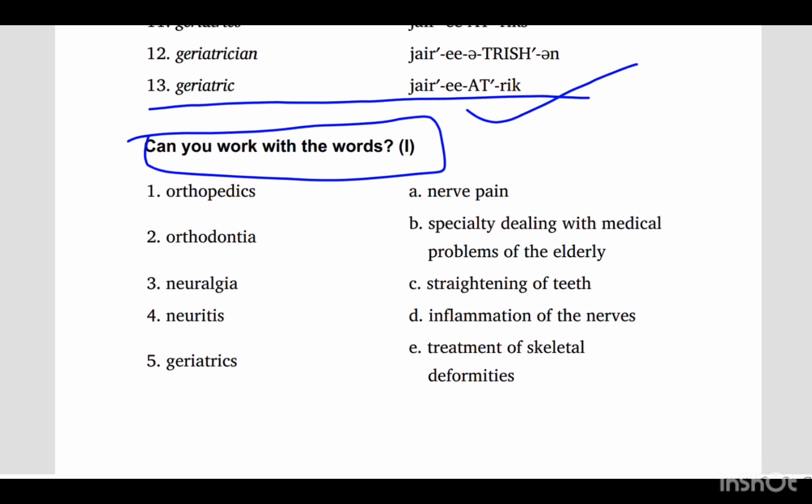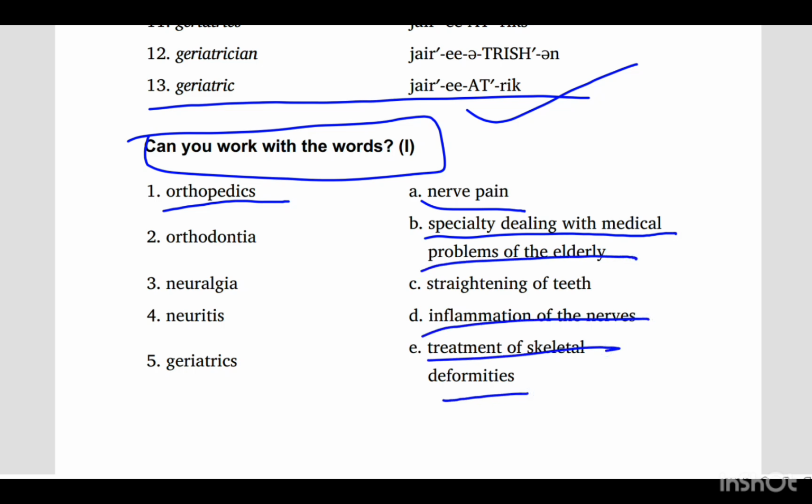So the first is orthopedics. Nerve pain, no. Specialty dealing with medical problems of the elderly, no. Inflammation, treatment of skeletal deformities. So option E will be the correct one. Orthodontia, straightening of teeth, is the right option.